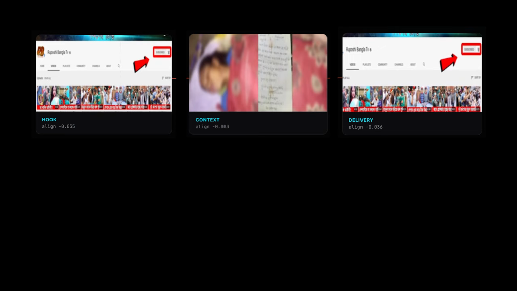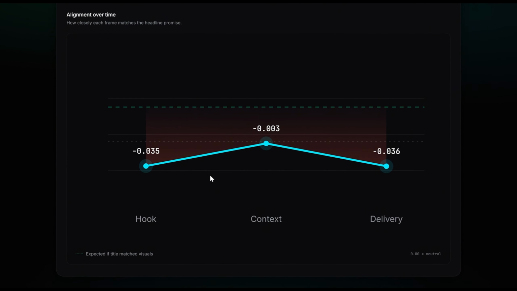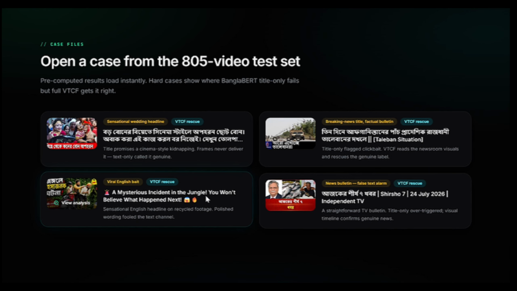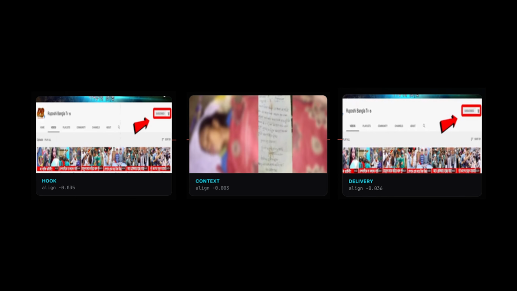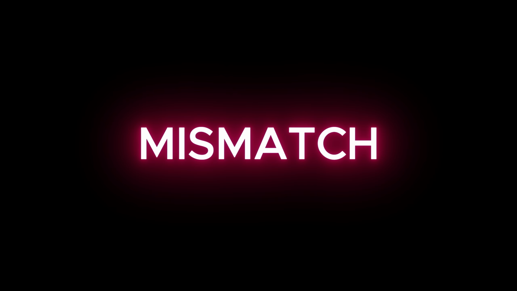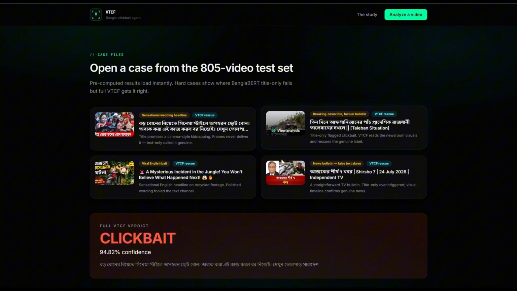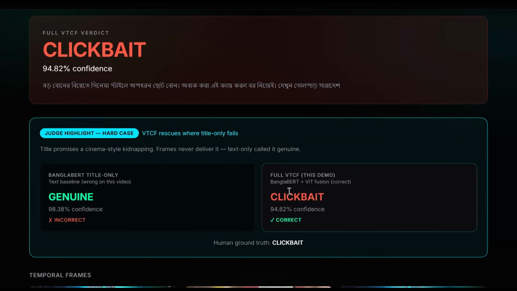As you can see on the screen in the alignment over time graph, the UI and graph tracks how closely each individual frame aligns with the title's promise. In this hard case, while the headline promises a sensational story, the visual frames, that is the hook, context, and delivery, fail to deliver matching content across the timeline, allowing VTCF to flag it as clickbait even when text-only models get tricked. At the heart of this visual breakdown is our custom metric, the Temporal Divergence Score, or TDS.